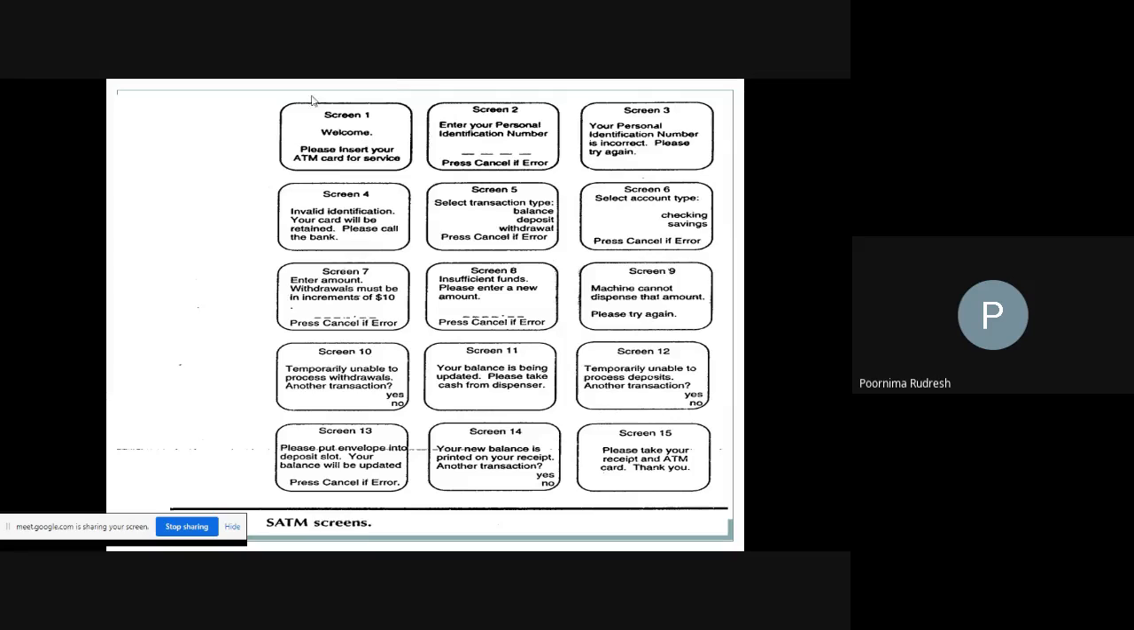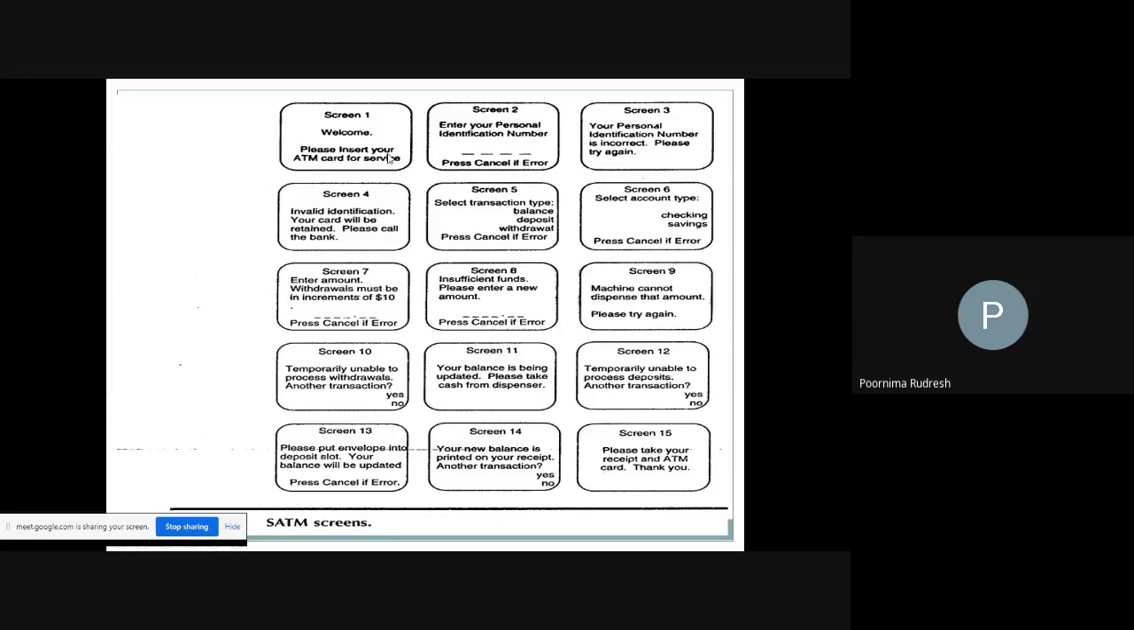If both are matches, then it will move on to screen 2. Otherwise, if the entered card PAN number does not match the number already stored in the customer account file, then a mismatch occurs and it will directly go to screen 4. That is invalid identification. Your card will be retained. Please call the bank. So if screen 1 is successful, it will move on to screen 2. Otherwise, it moves on to screen 4.